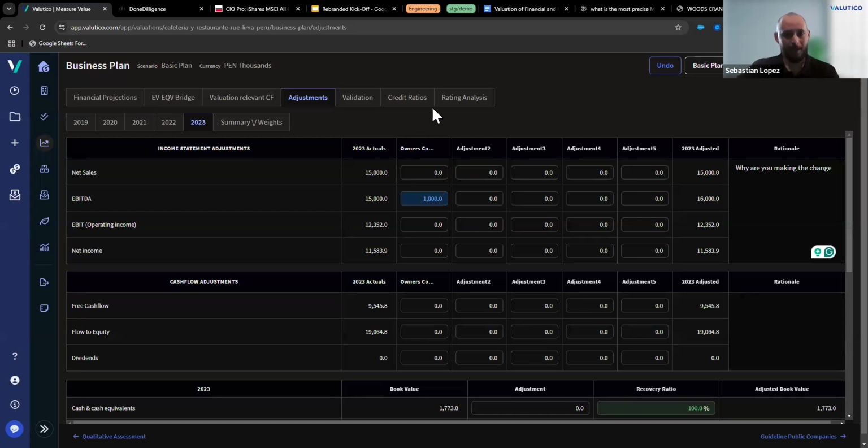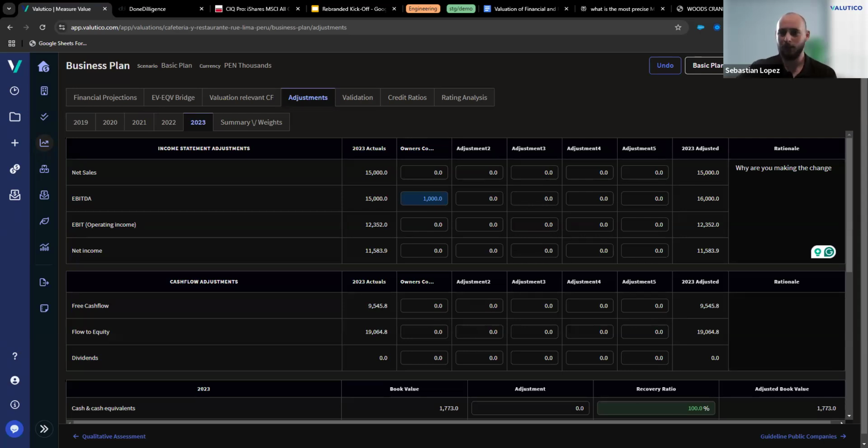And Tyron, at the moment, it's not possible to change the currency of valuation once the valuation has been created. Okay, we are working on an update that will allow for this, but at the moment that's not possible. Okay, so I think that responds to both of the questions we have open right now.